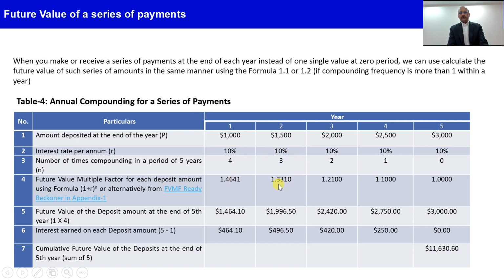Like that, we have the multiplication factor of all the years' cash flow, and we just multiply this multiplication factor with the original principal amount to get the total amount at the end of the 5th year. So by this method, we get the future value of all the 5 years' deposit amounts, and the sum of that becomes 11,630.60 cumulative value.